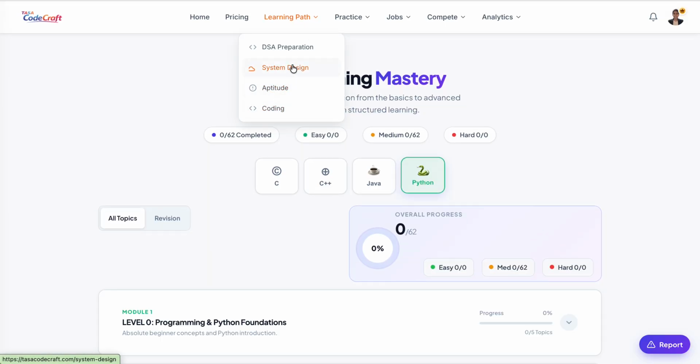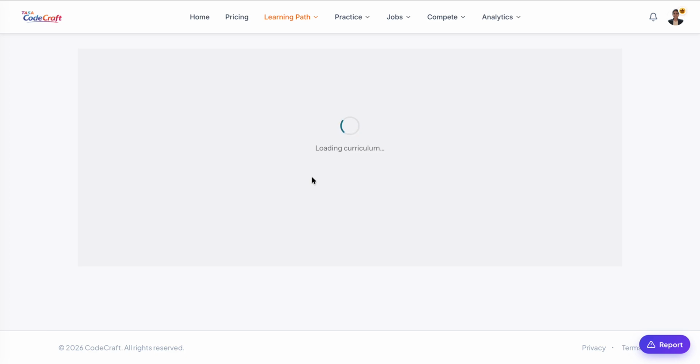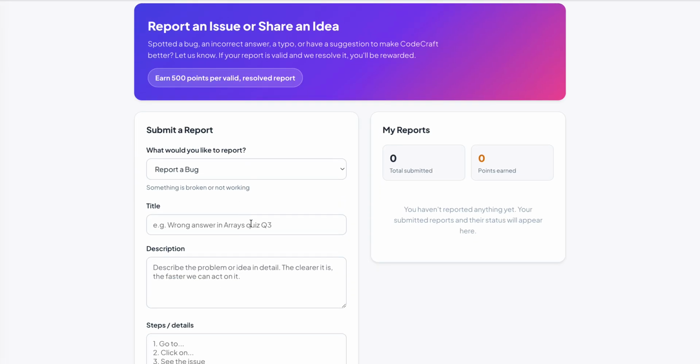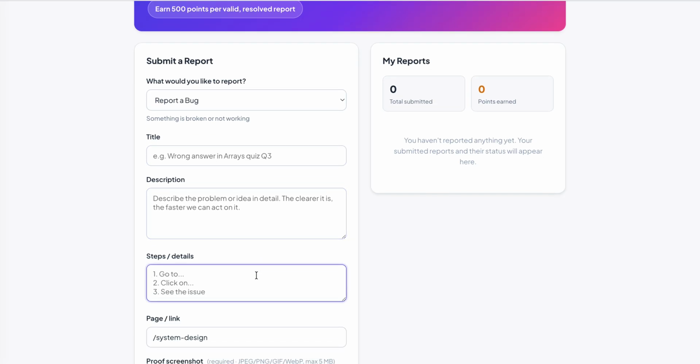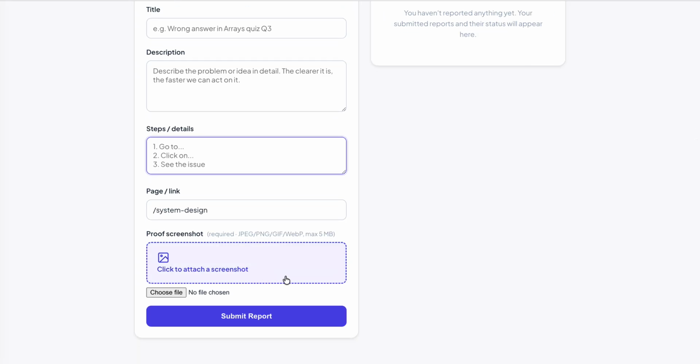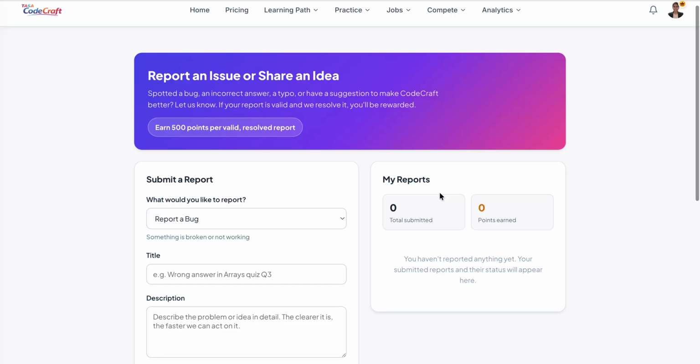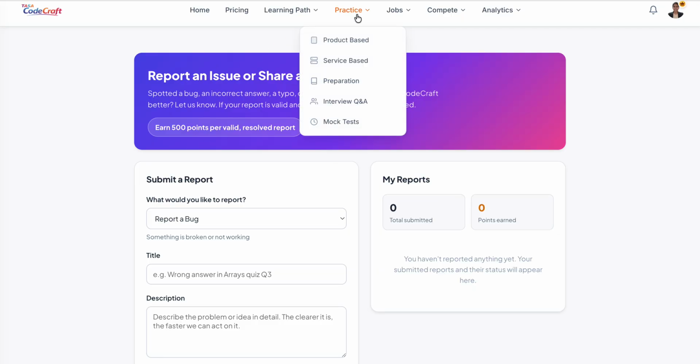And system design, since it is loaded with data, is taking a little bit of time. At any point, if you face any errors, some inconvenience, you can easily go here and report a bug. If you report a bug with a title, description and how to reproduce it, with the link and any screenshot attached, and you submit it, if the bug is valid and real, we will award you 500 points.